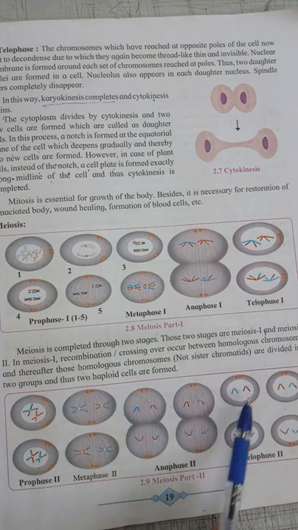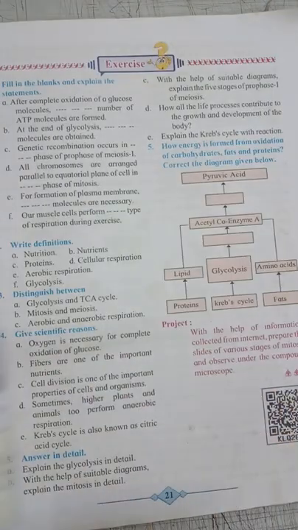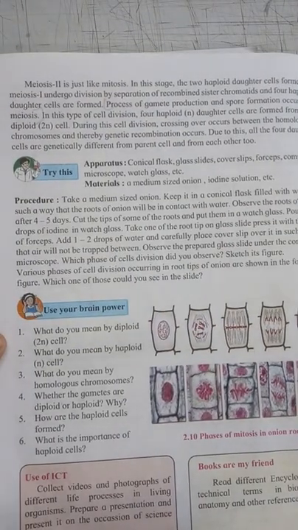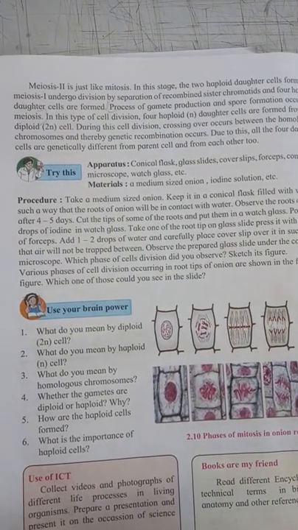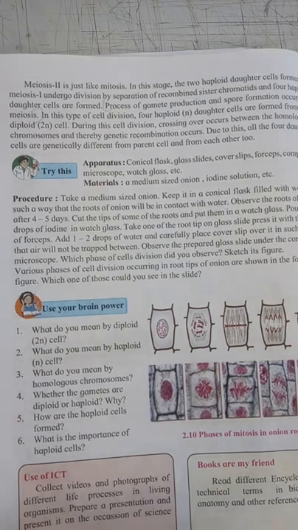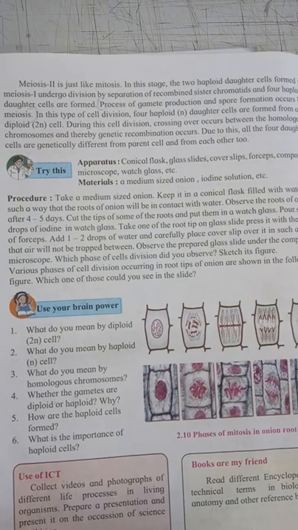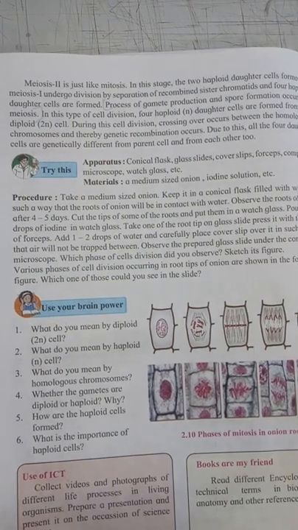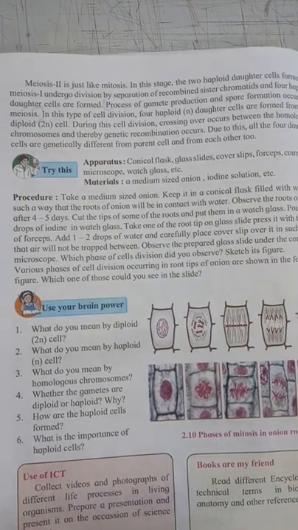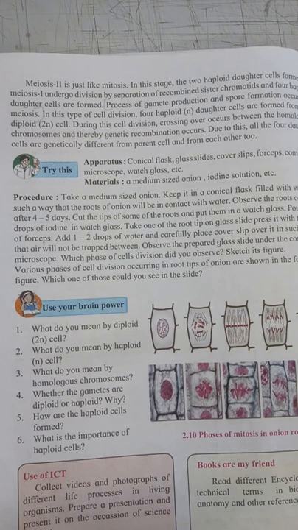After meiosis 2 is completed, four haploid cells are formed. I told you meiosis is just like a mitosis. The two haploid daughter cells formed in meiosis 1 undergo division, and four haploid daughter cells are formed.